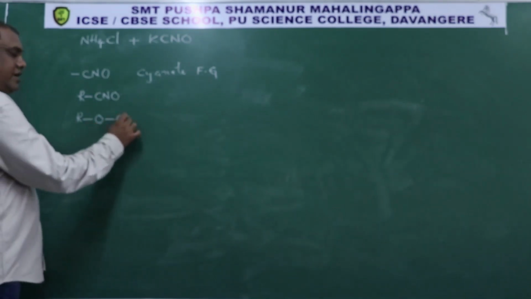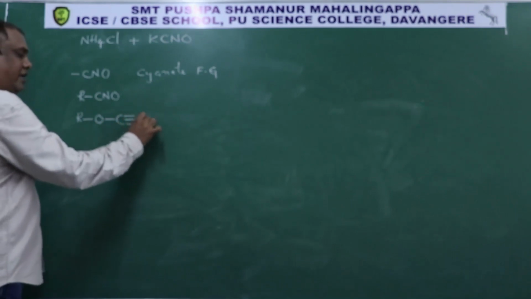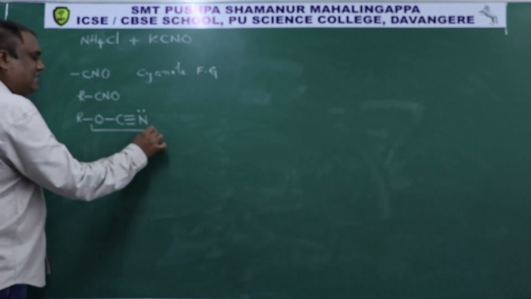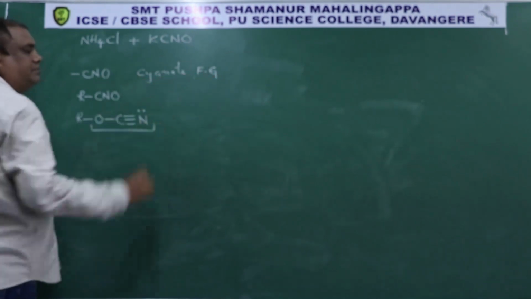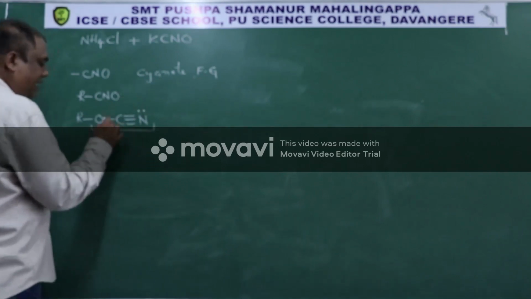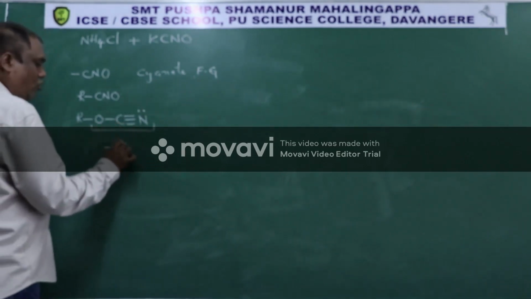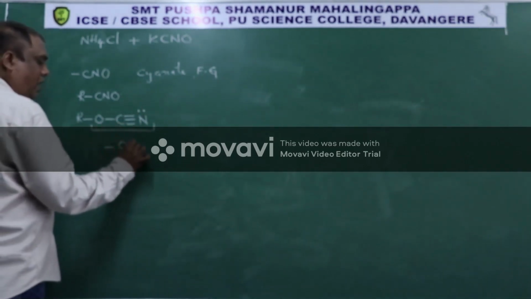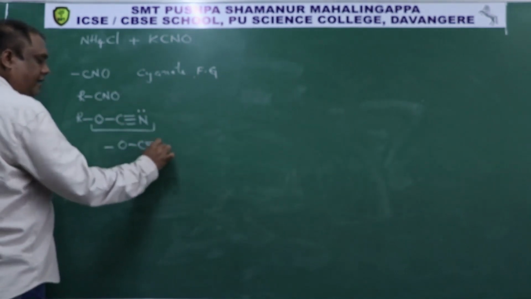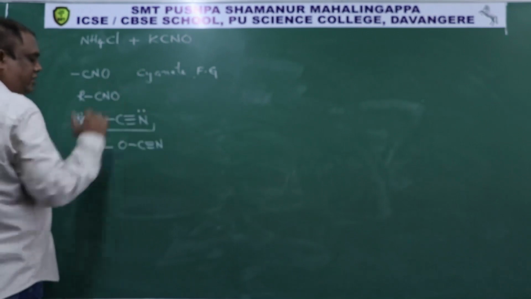One bond already there, triple bond with nitrogen, and this nitrogen is having a lone pair. So this is called as cyanate functional group. Now it is also separately written as -O-C≡N or -OCN. So this is called as cyanate functional group.